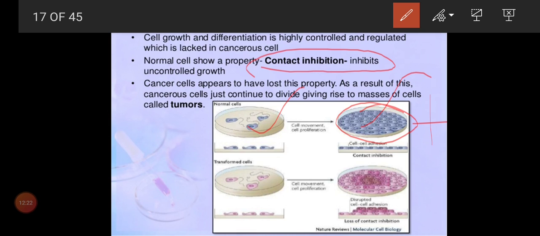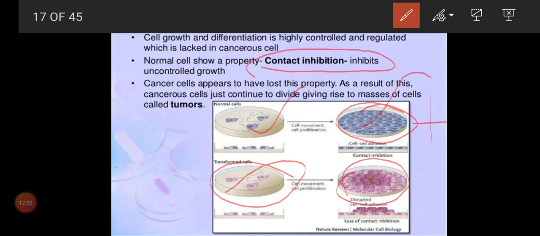Once they form a group of cells and there is no place, automatically the growth will be stopped. This we can call contact inhibition. But coming to the oncogenic cell, even if there is no place, it starts to grow. So we say the transformed cell or oncogenic cell loses its contact inhibition character.